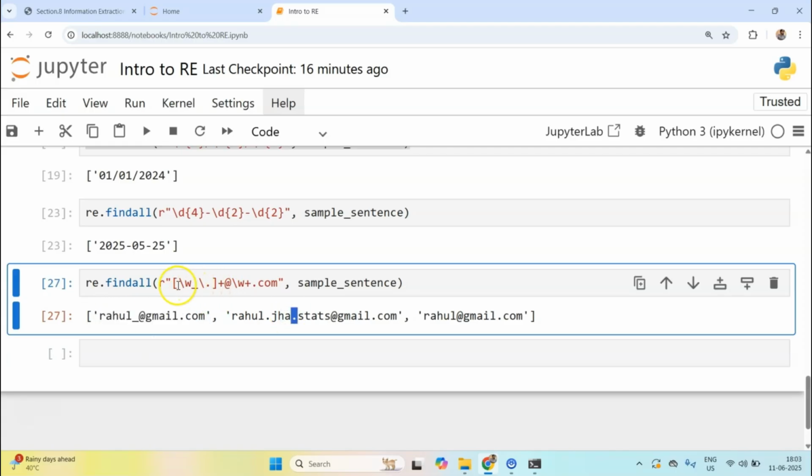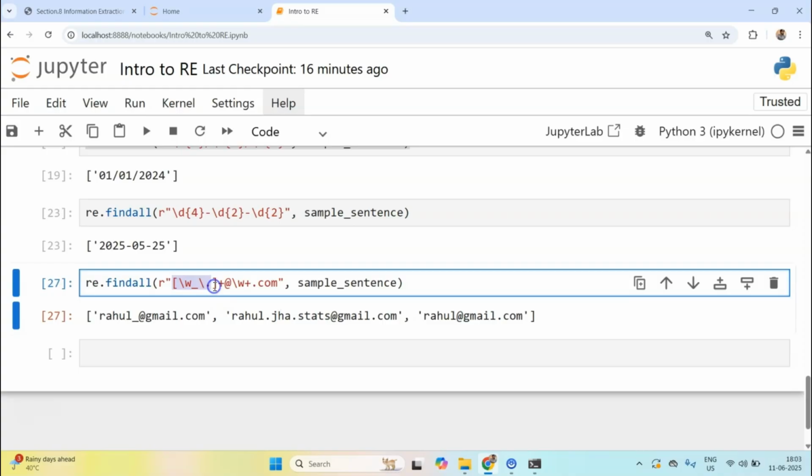Why? Because in these square brackets, I substituted not only word characters, but also underscore and dots. The literal dot has a different meaning in regular expression. That's why we could not use dot directly, and why we need to escape it like this. Okay, I hope it makes sense.